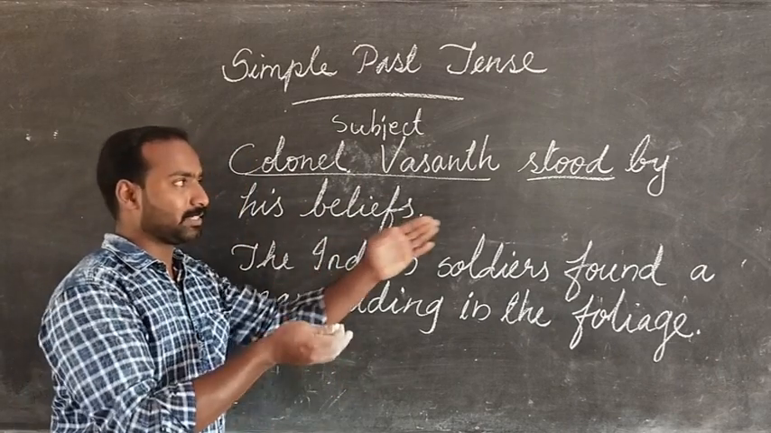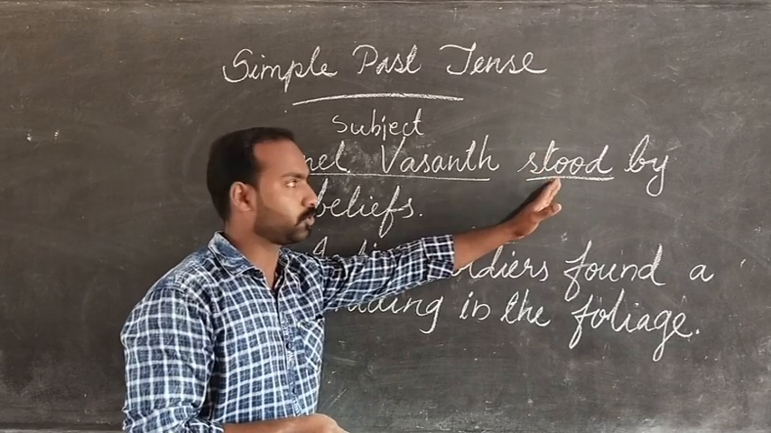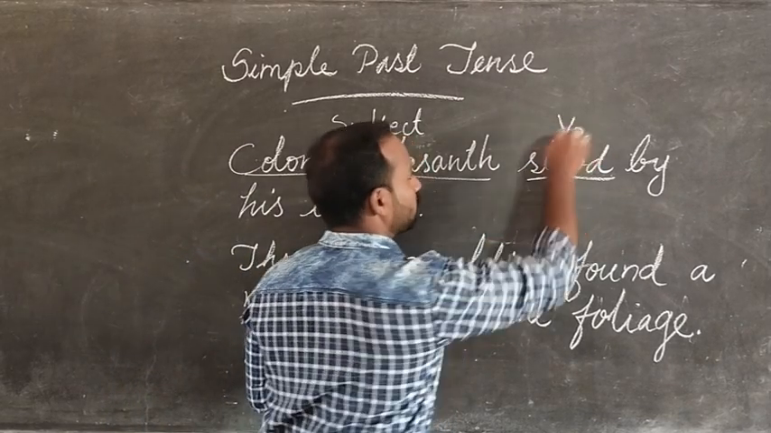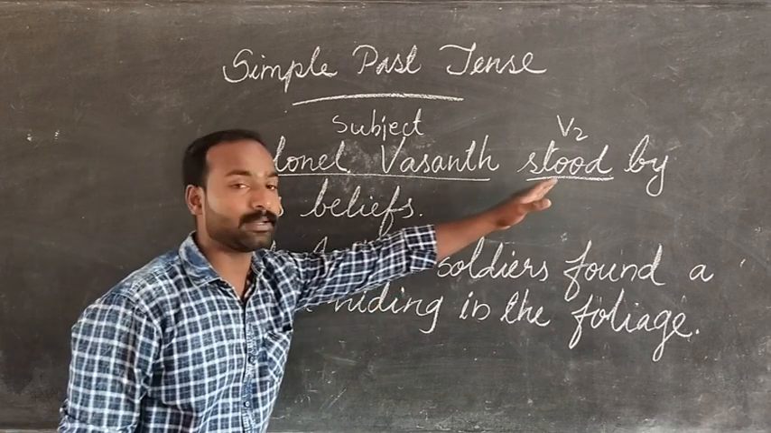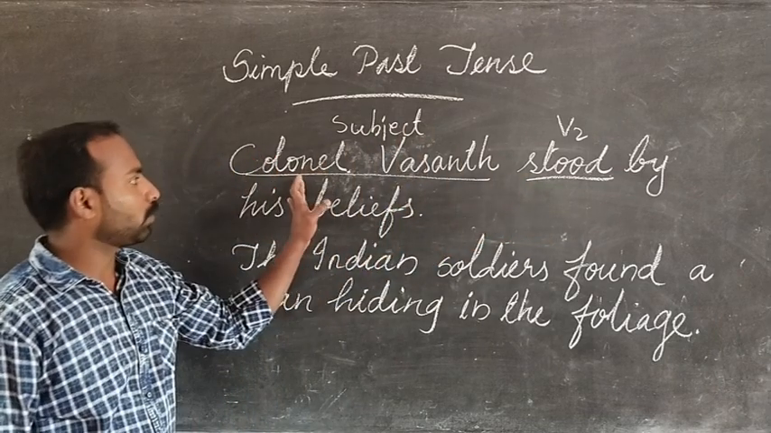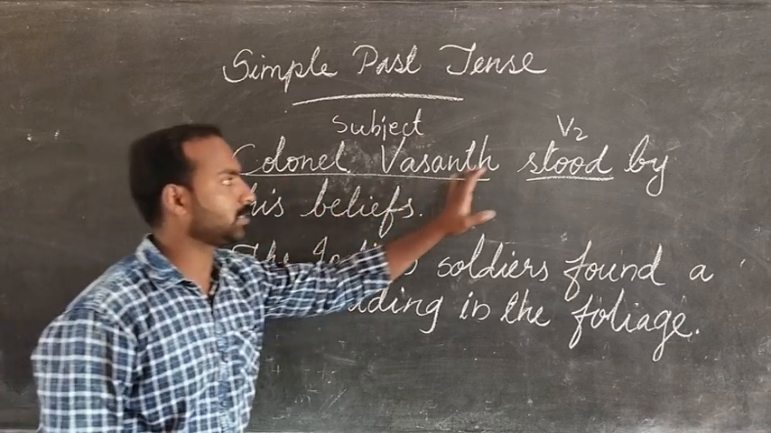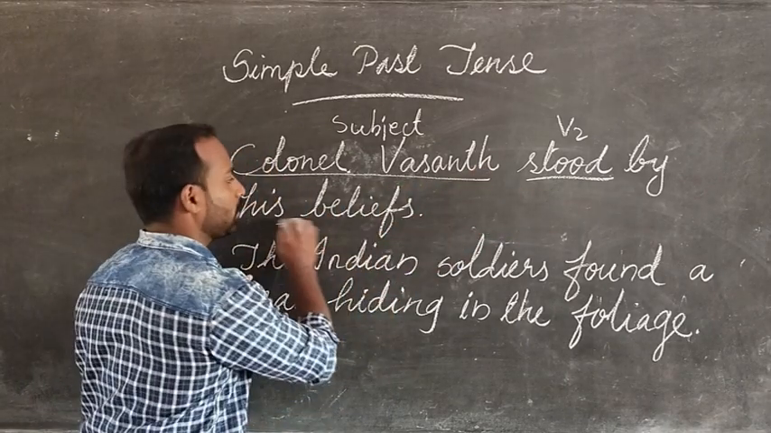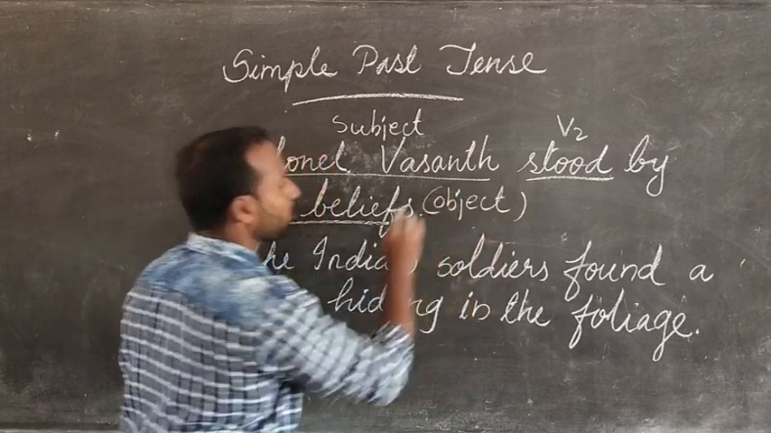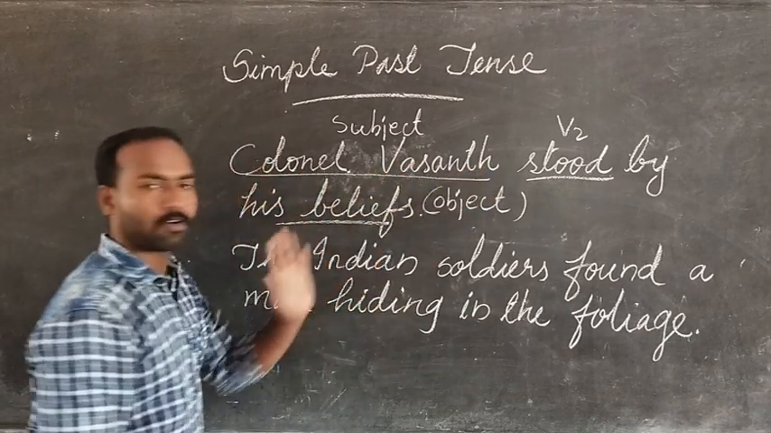What is it, a base form or past form or past participle? Stood. It is past form or V2. Past form or V2 form of the verb. Then what is the base form of stood? Stand. Clear? Colonel Vasant stood by his beliefs. The remaining part of the sentence is called object. So I hope you understood the rule for forming simple past tense: subject plus V2 plus object.